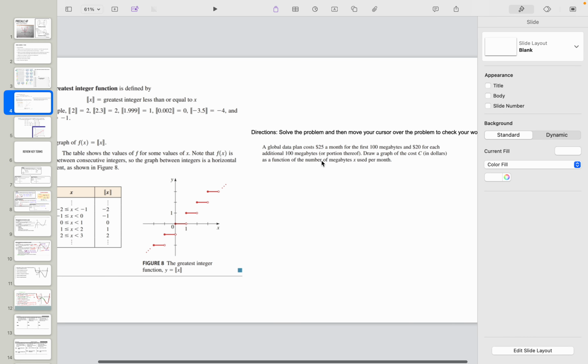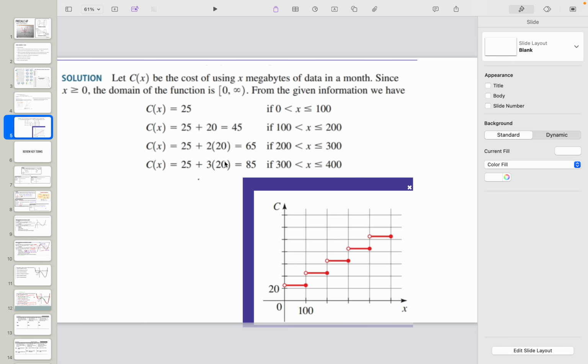And so we have a problem here. It says a global data plan costs $25 a month for the first 100 megabytes and $20 for each additional 100 megabytes. Draw a graph of C in dollars. Well, anything from 0 to 100 megabytes is just going to be 25. And then anything from 100 megabytes to 200 megabytes is going to be 25 plus 20. So let's look at what that looks like.